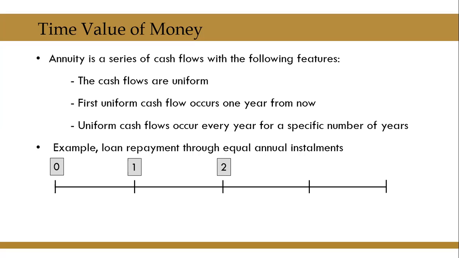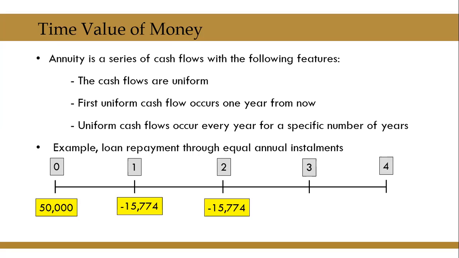Let us take an example of a 4-year loan where you are taking 50,000 rupees as loan. Therefore, today you get 50,000 rupees. This loan is repaid through equal annual installments of 15,774. Therefore, at the end of 1 year, you pay 15,774. At the end of second year, again a payment of 15,774 is made. Similarly, at the end of third and fourth year, 15,774 is paid. With this, the loan is completely closed.